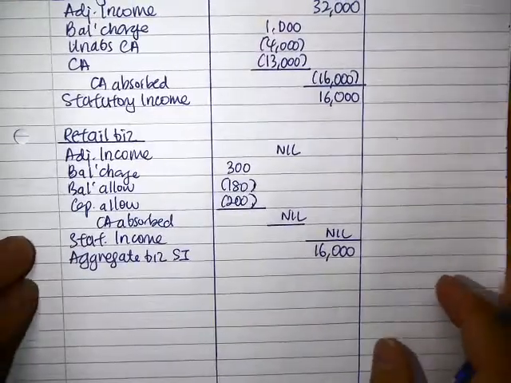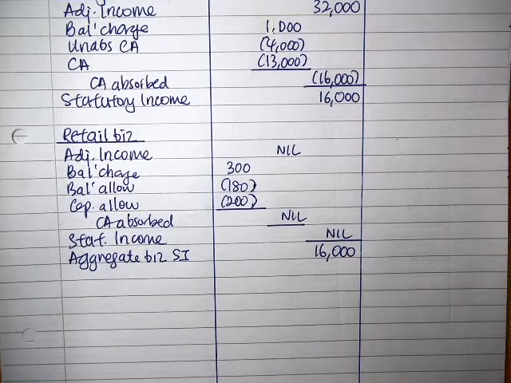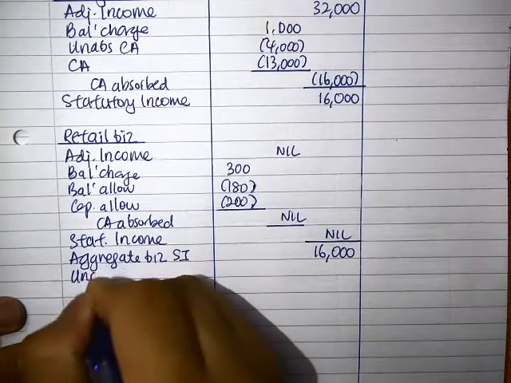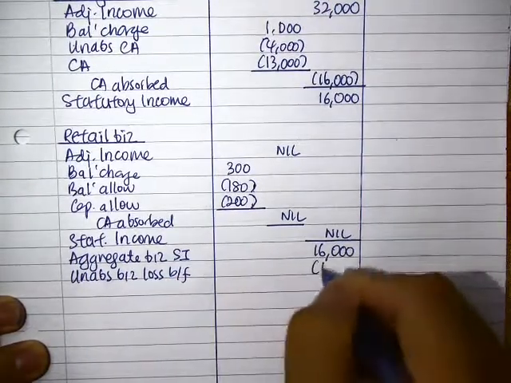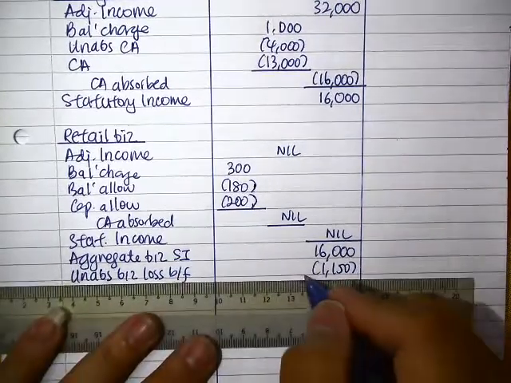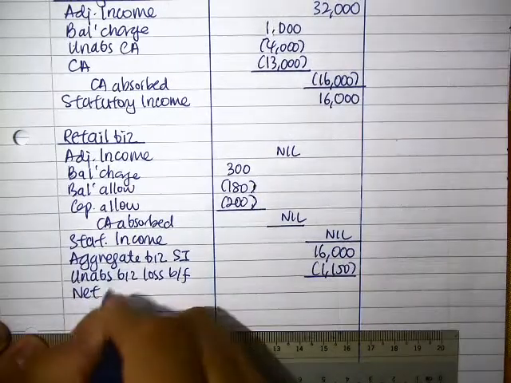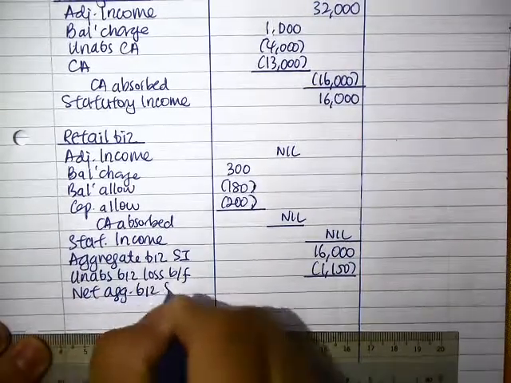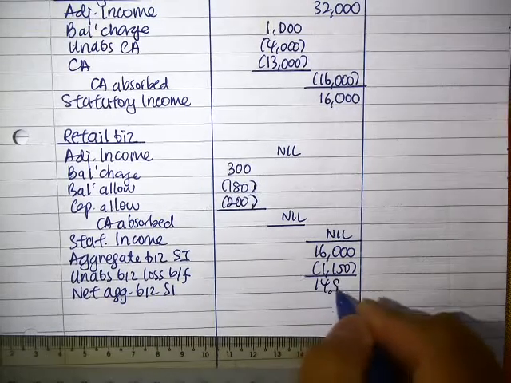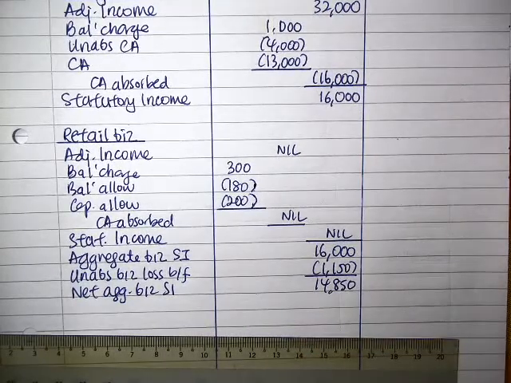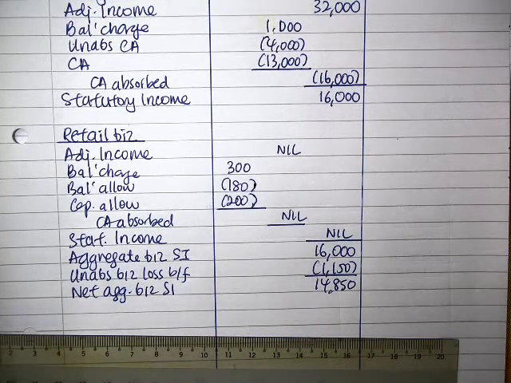Now I've been told that there's an unabsorbed business loss from the retail of 1,150. So my net aggregate business SI would be 14,850.